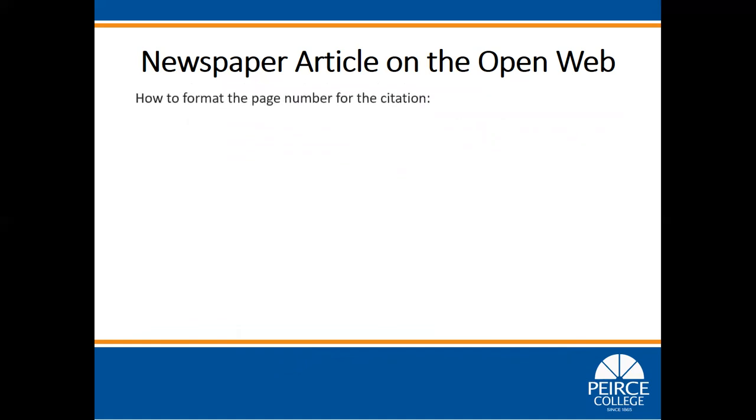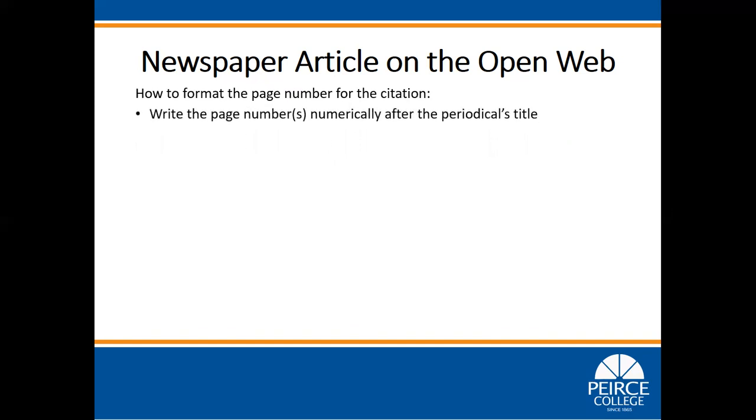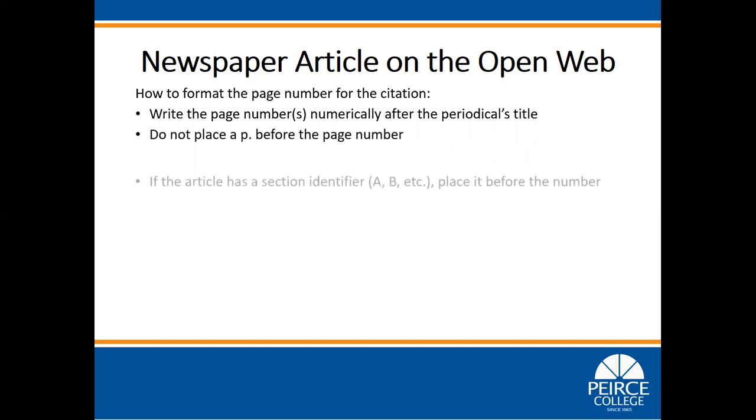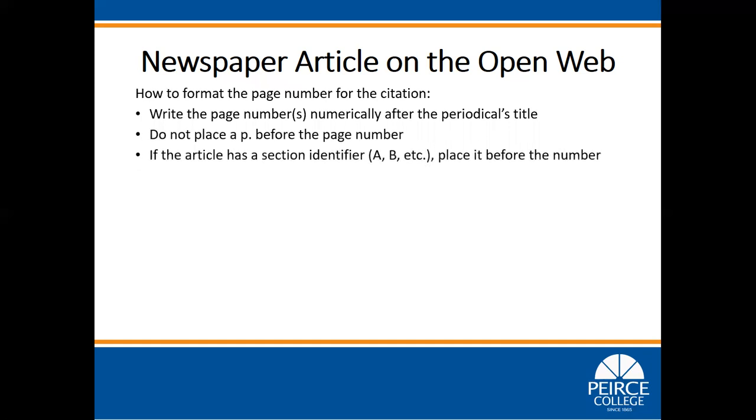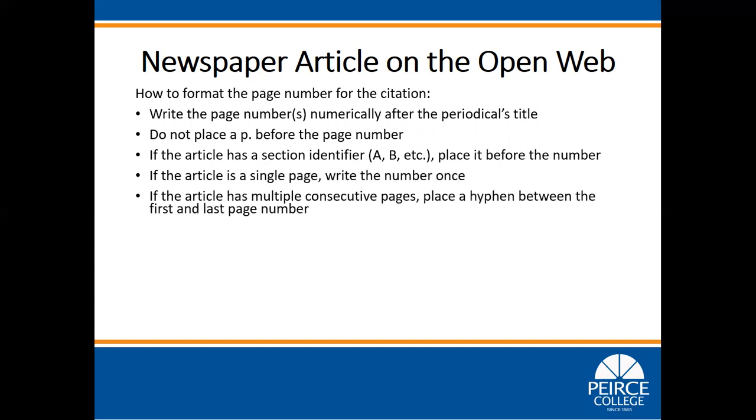How to format the page number for the citation. Write the page number numerically after the periodical's title. Do not place a p. before the page number. If the article has a section identifier, A, B, etc., place it before the number. If the article is a single page, write the number once. If the article has multiple consecutive pages, place a hyphen between the first and last page number.